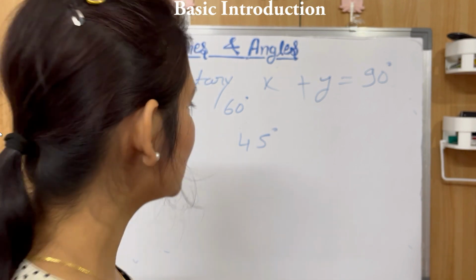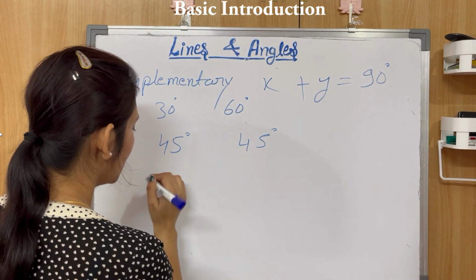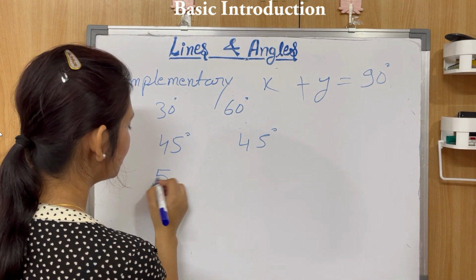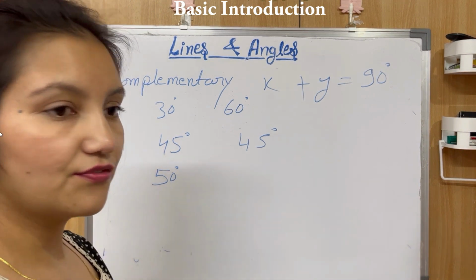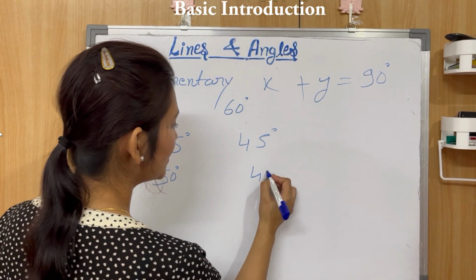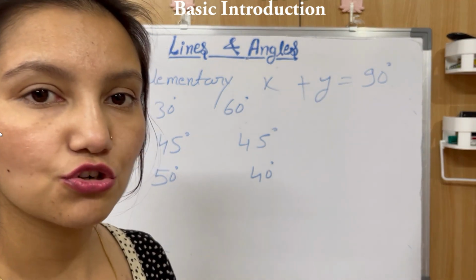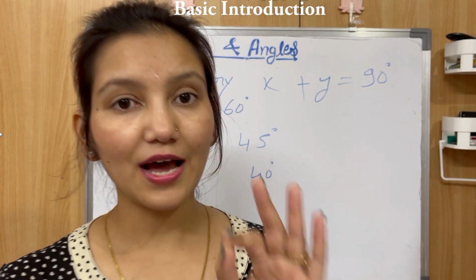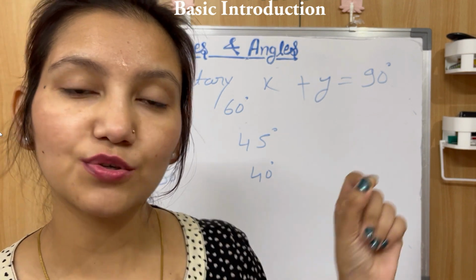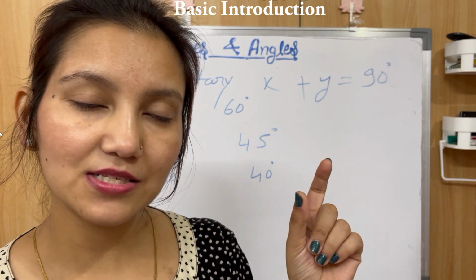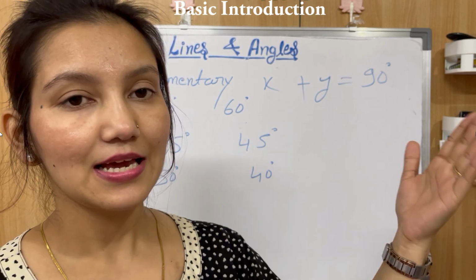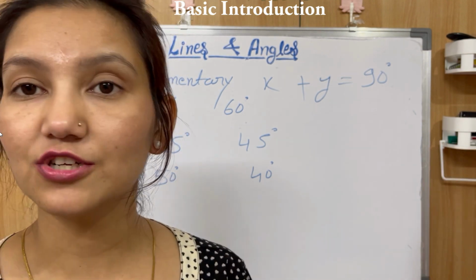If I ask you what is the complement of, let's say, 50 degrees? The complement of 50 degrees is 40 degrees, because 50 plus 40 is what? 90 degrees, right? So complementary angles are the angles which on addition give you 90 degrees.